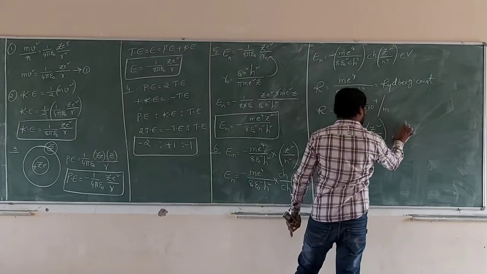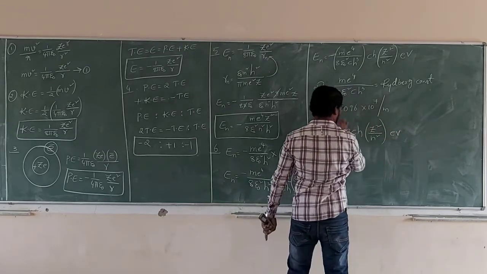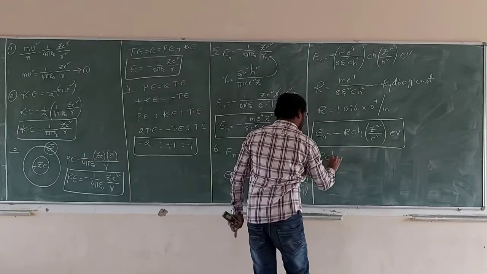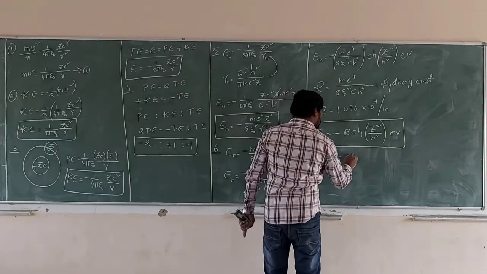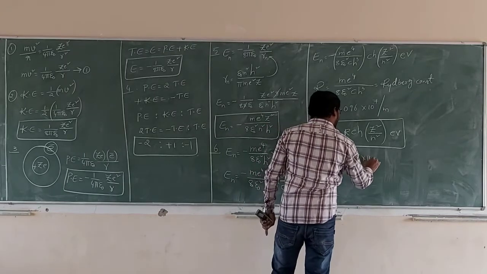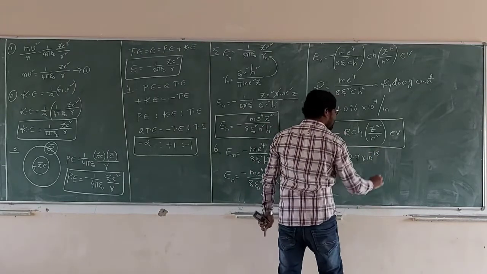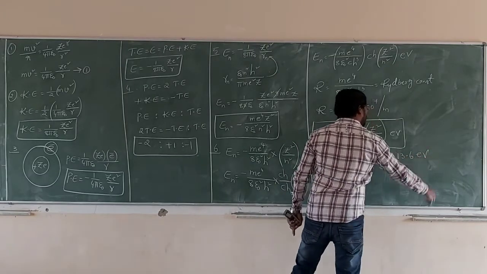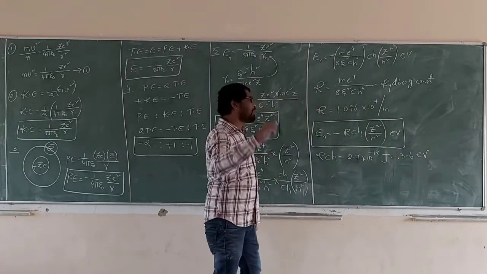Here R c h is equal to 2.17 into 10 power minus 18 joule, which is 13.6 electron volt. R is the Rydberg constant.